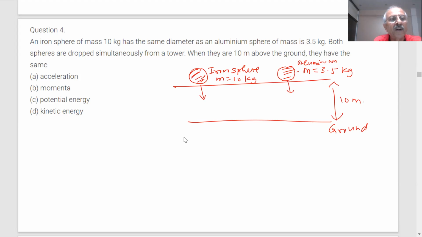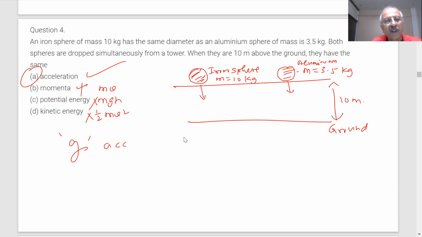If I say momentum, what is the formula? Mass into velocity. Mass is different, so it cannot be the same. Potential energy is mgh. Kinetic energy is half mv squared. But acceleration due to gravity, g, is the same.